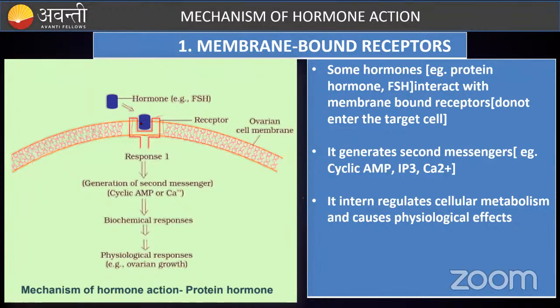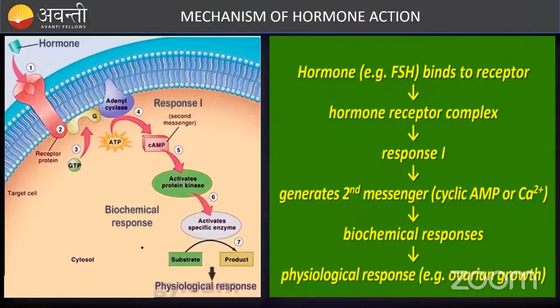When they come and attach to the specific receptor, they form this hormone receptor complex and thereby generate a secondary messenger. These messengers can be cyclic AMP, calcium (Ca2+), or IP3, etc. Once these are produced, they induce a specific biochemical change, resulting in overall physiological responses. So that is called membrane bound receptors.